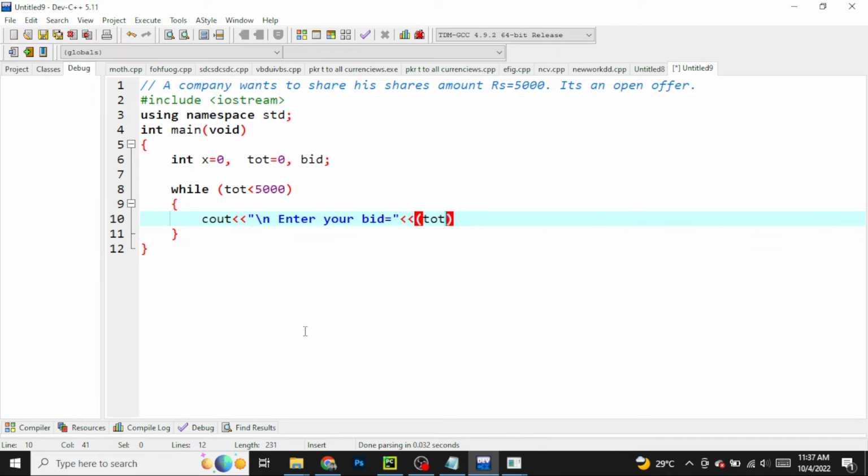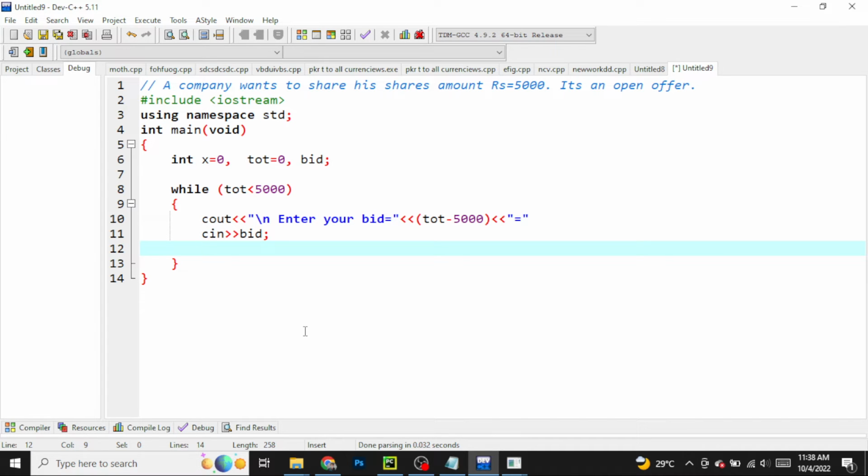For the total I have to minus from 5,000, because I have to manage all the customers that are coming. Then in cin I have to give bid of it.